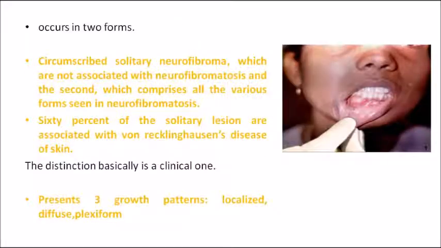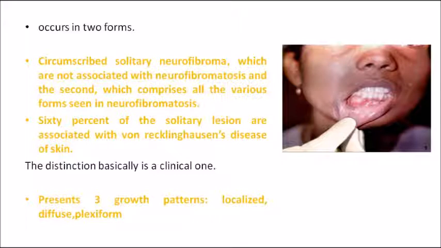So clinically, as I told you, neurofibroma can appear as a solitary lesion also, or as a multinodular lesion. Multiple sites also it can appear. 60% of the lesions are associated with von Recklinghausen's disease of the skin. Remember that point. Neurofibromas are most of the time seen in association with von Recklinghausen's disease of the skin.